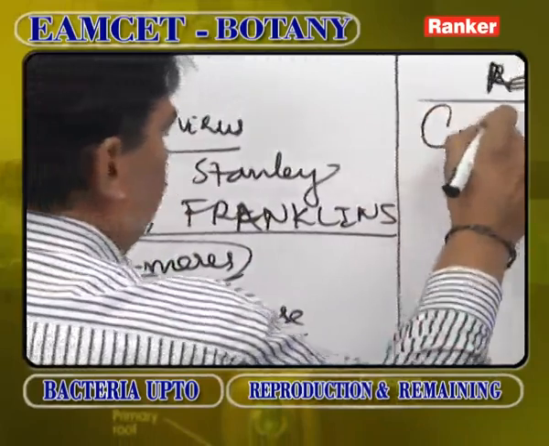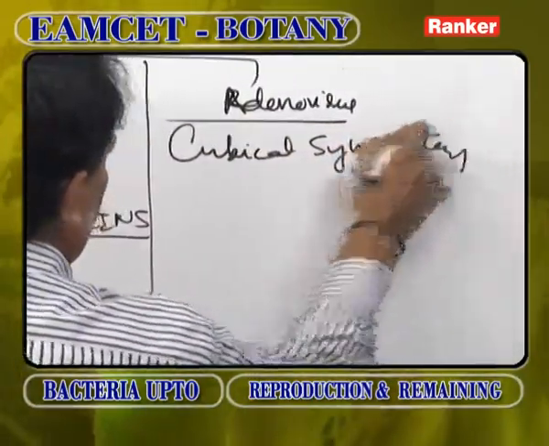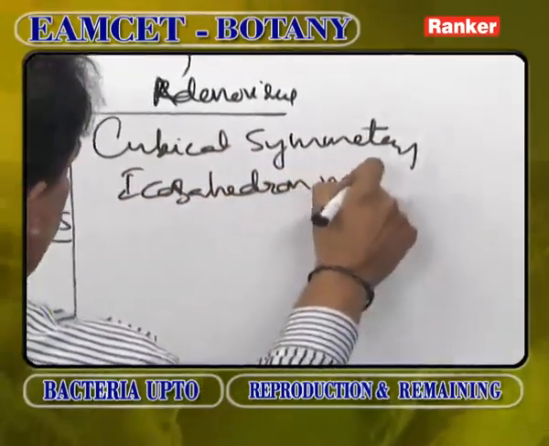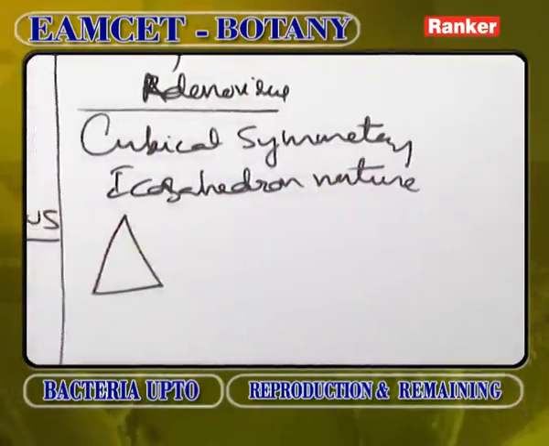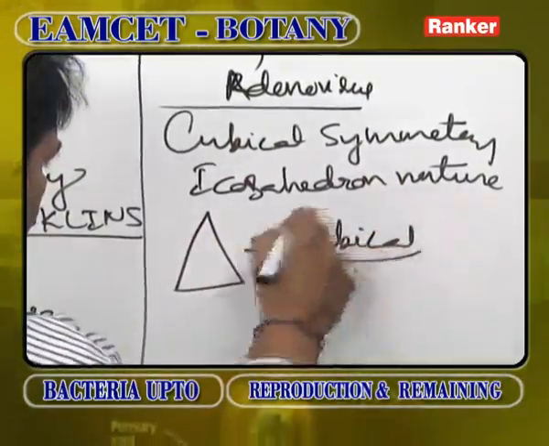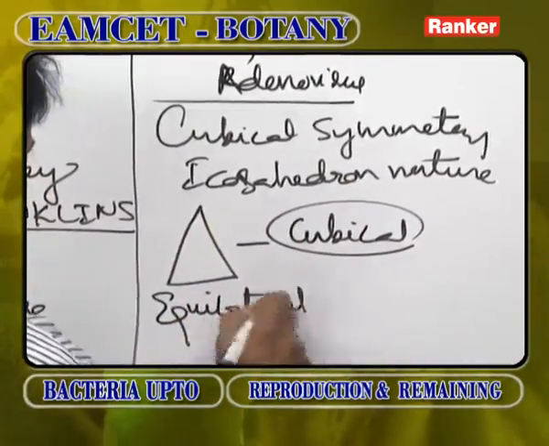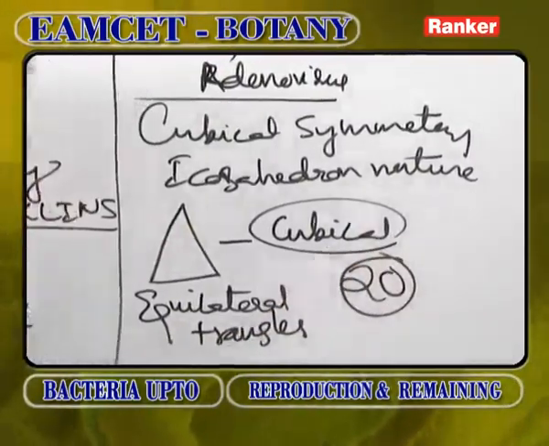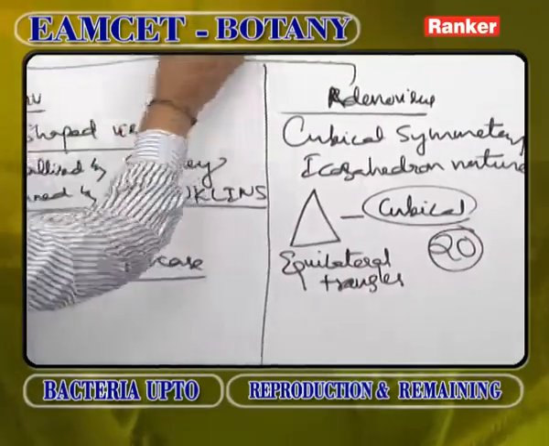Adenovirus shows cubical symmetry. Cubical symmetry shows icosahedron nature. Here every capsomere is an equilateral triangle. Every equilateral triangle is arranged in a cubical manner. How many such equilateral triangles? Around 20 equilateral triangles are arranged in a cubical manner.